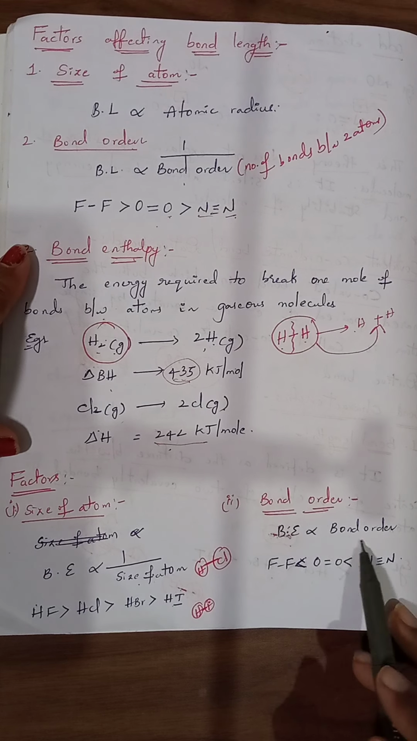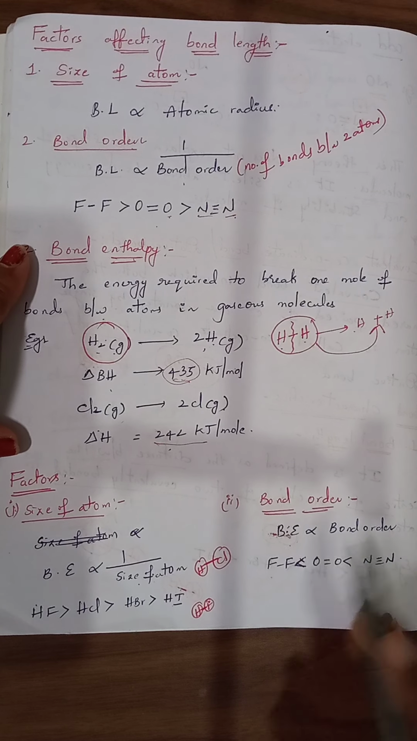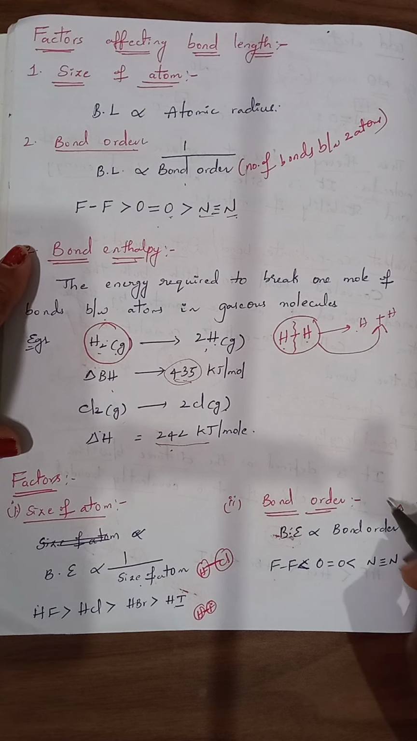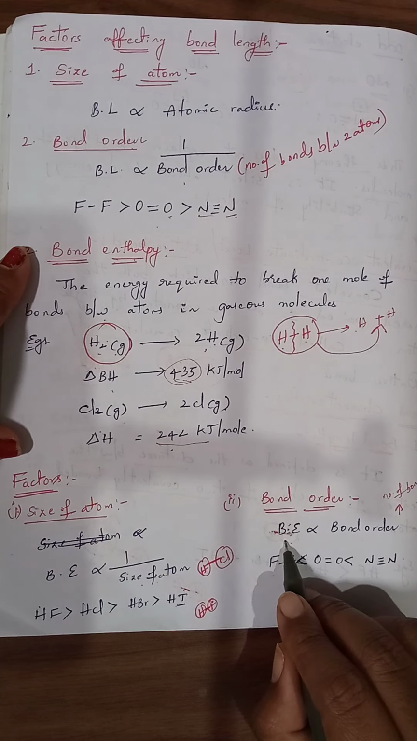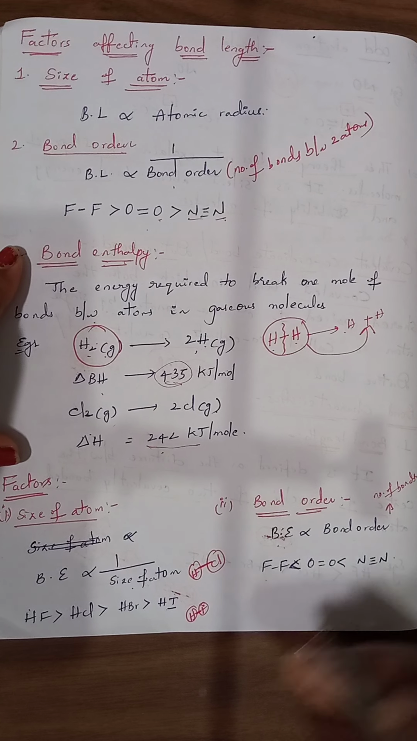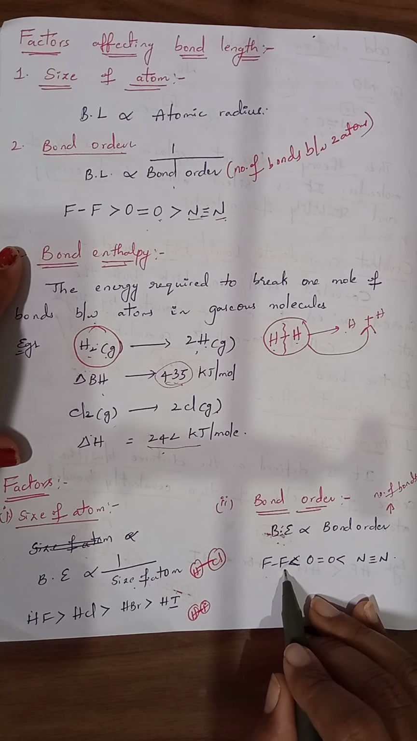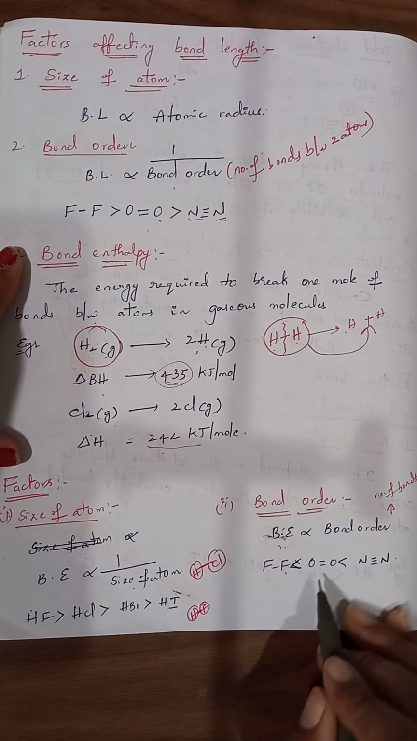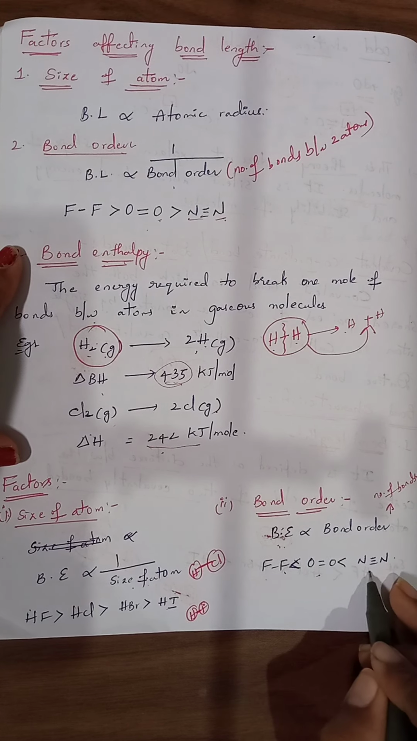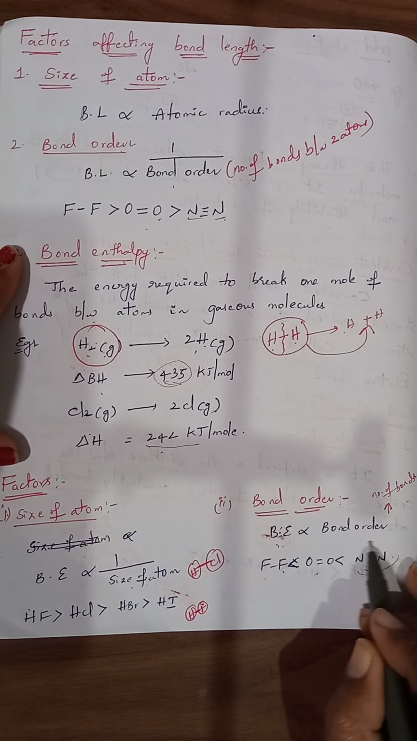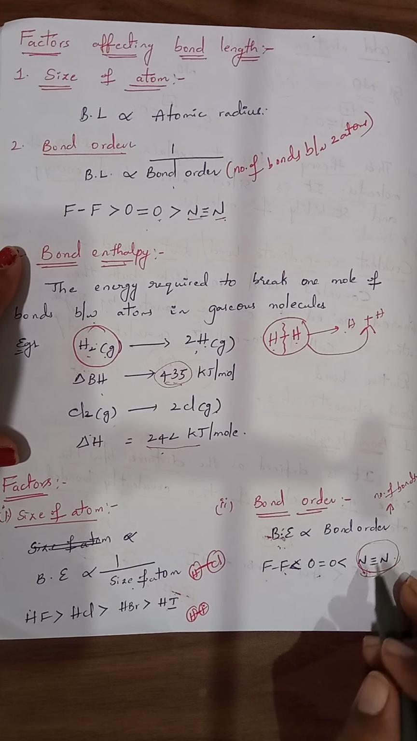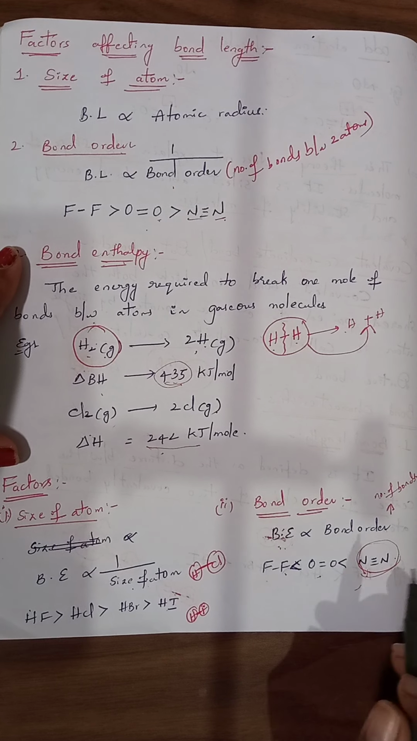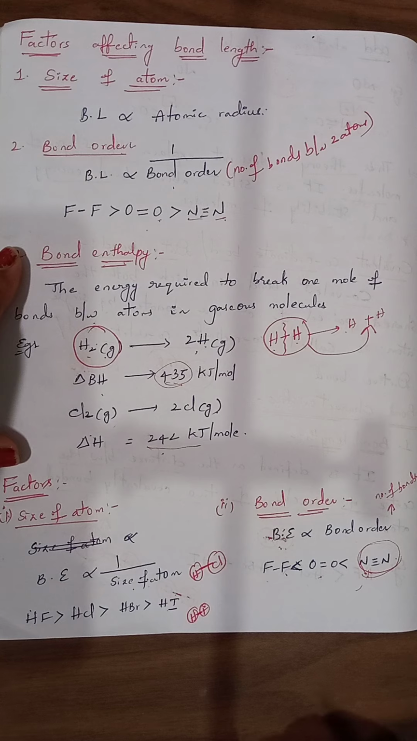order. Bond order is directly proportional to bond energy. When the number of bonds increases, the energy required to break such a number of bonds also increases. The F2 molecule has the least bond enthalpy, then the O2 molecule, then the N2 molecule, because in the N2 molecule the number of bonds is increased. To break all these bonds, it requires more energy. That's why the bond enthalpy also increases.